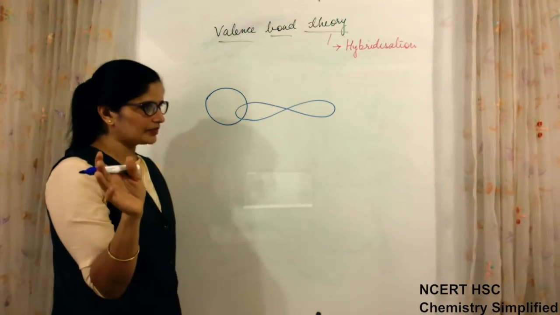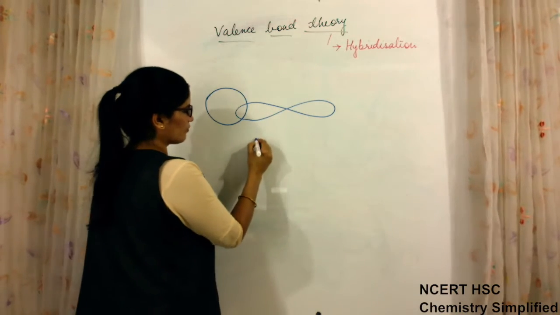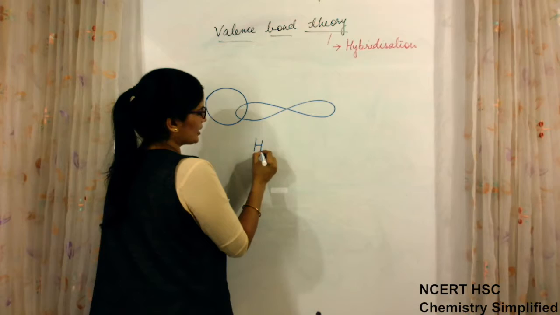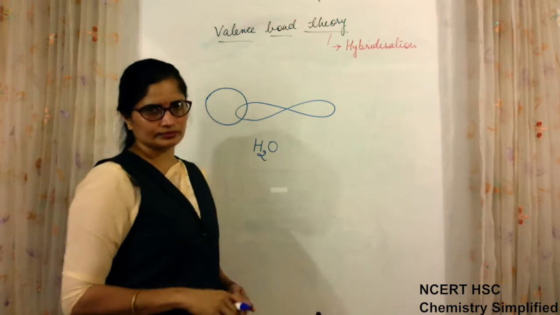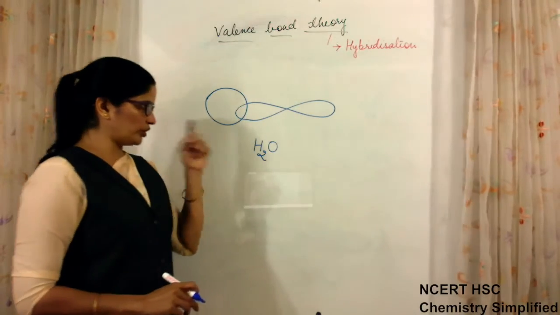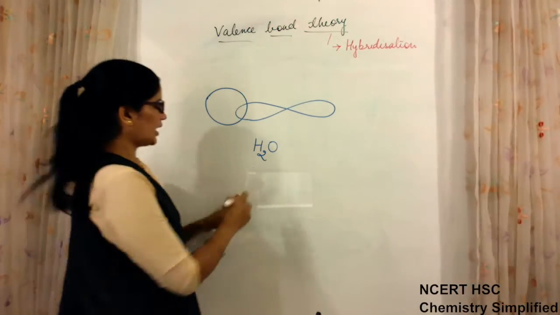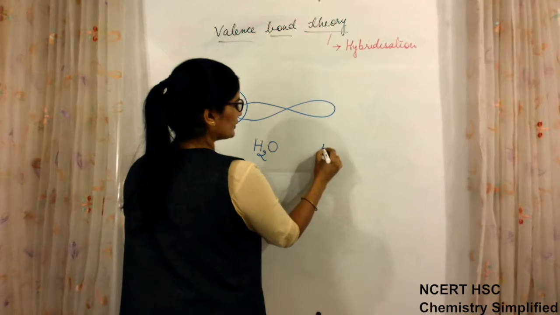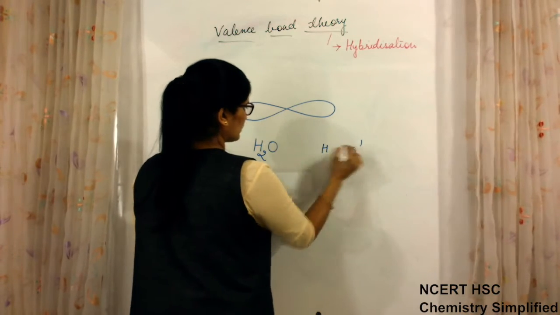For example, if I talk about the formation of H2O, the water molecule. We know that hydrogen has configuration 1s1.